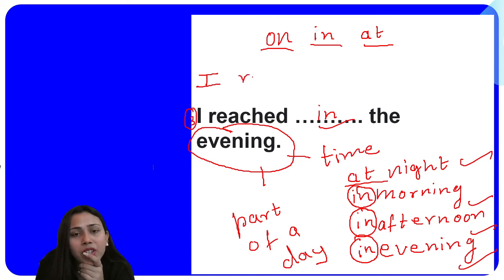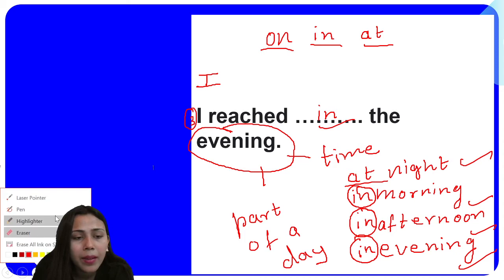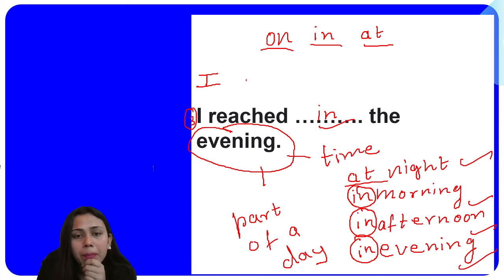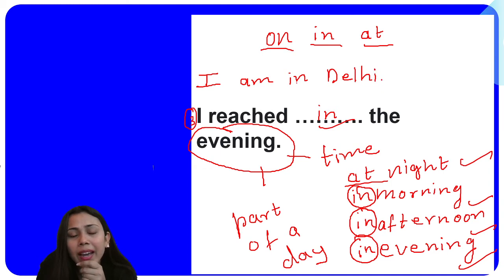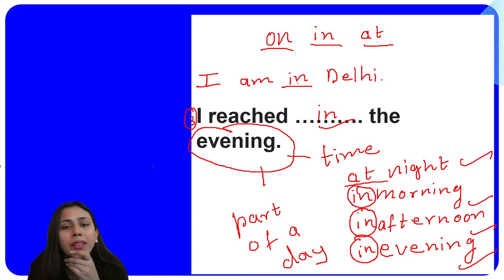I reached, just a moment, not this example. It will be: I am in Delhi. So you can see I have used the same preposition here and here. Now we have to understand the difference between the use of in in the first one and the use of in in the second one.